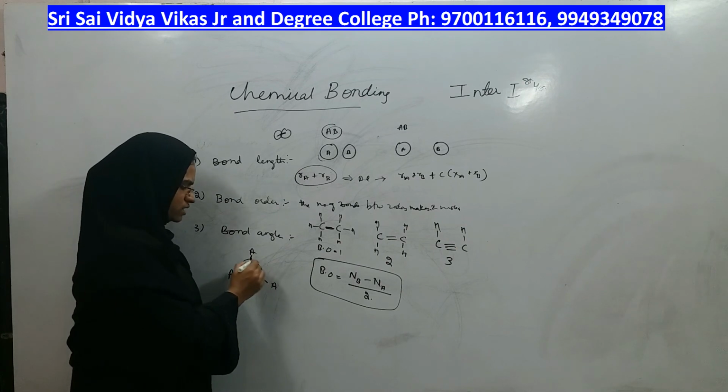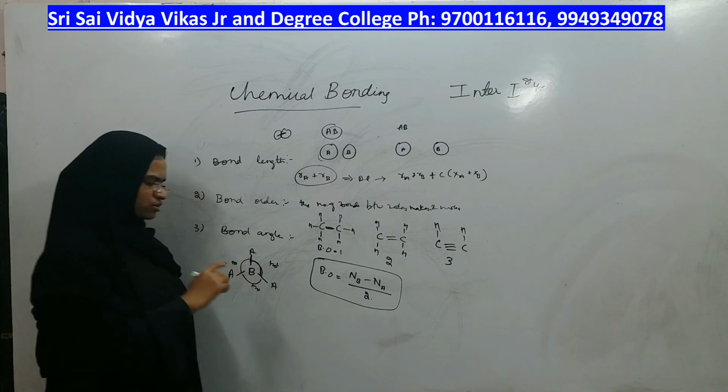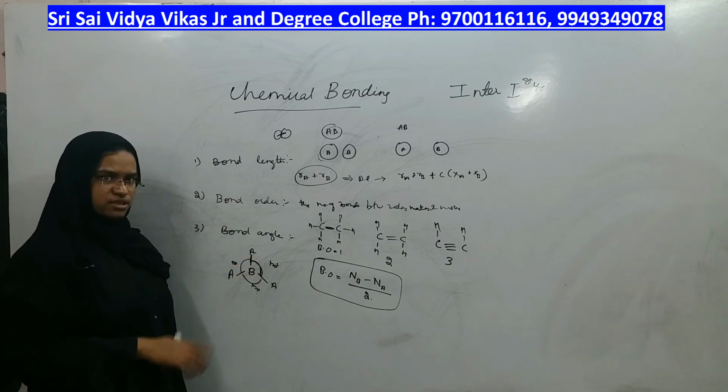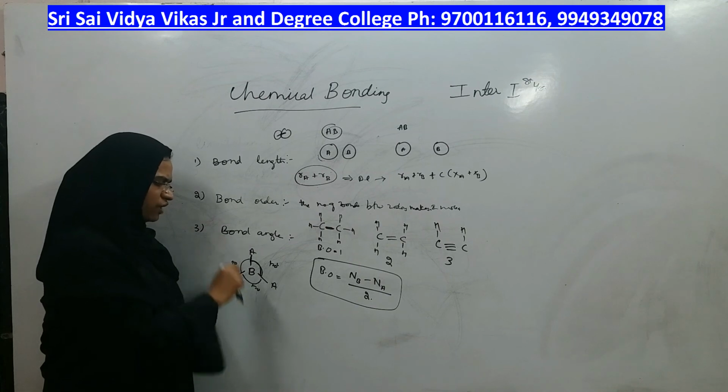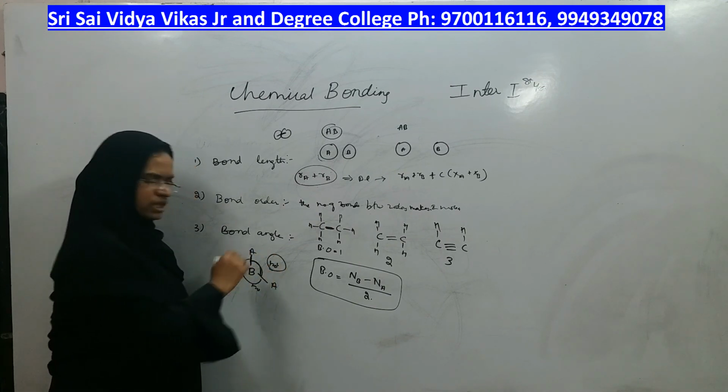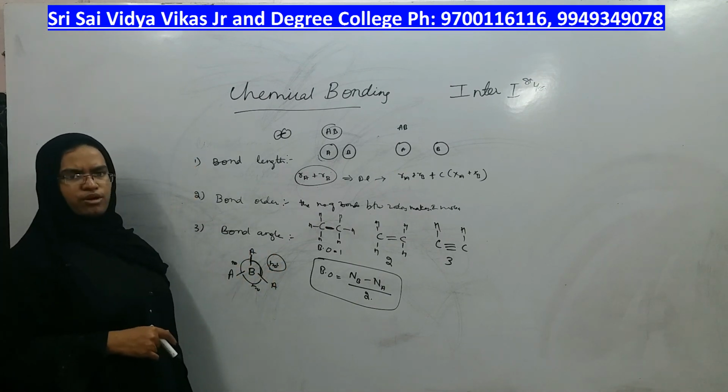That angle of separation between two bonds of the central atom is called the bond angle. In this case, what is the bond angle between these two bonds? 120. Here also 120, here also 120. So you should not count the total as 360. You should only say the bond angle of this molecule is 120. So this is bond angle.